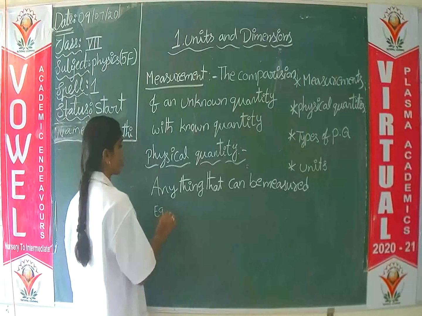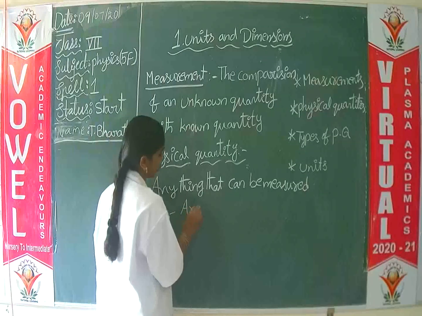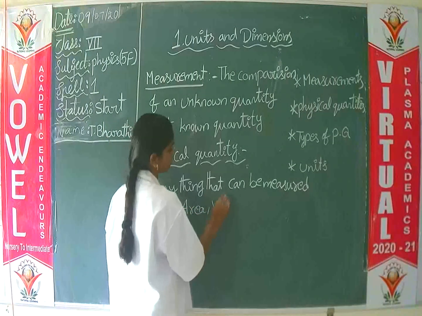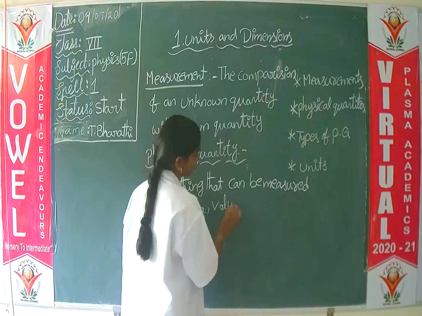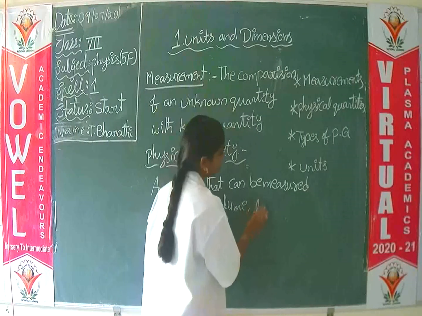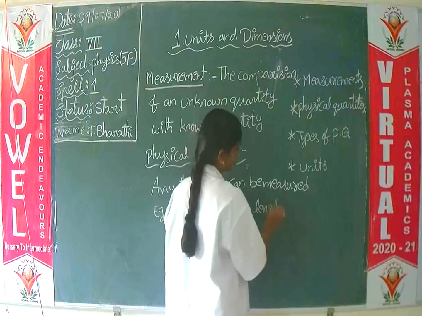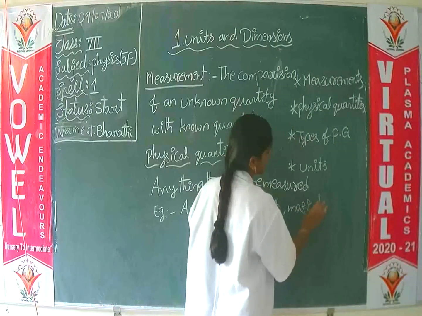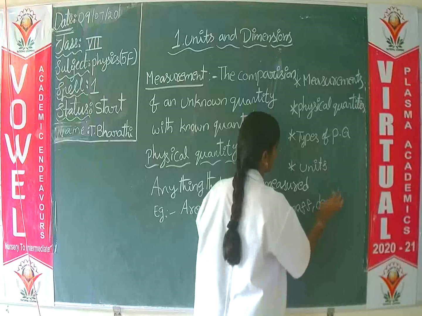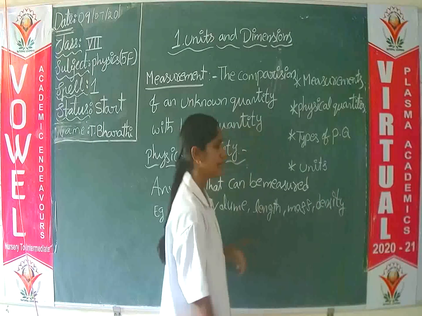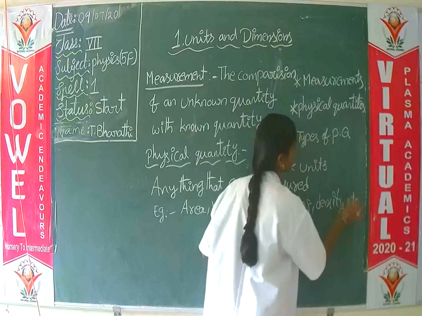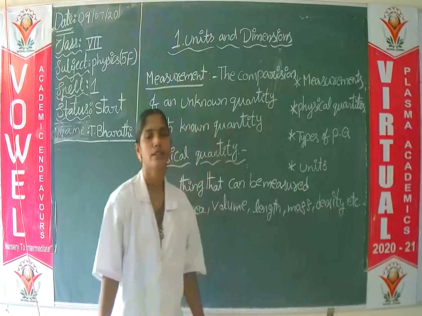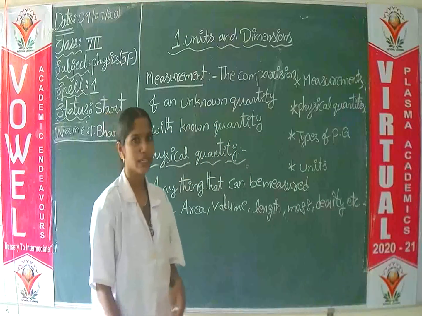Examples of physical quantity are area, volume, length, mass, density, etc. So many are there. Those are examples of physical quantity.